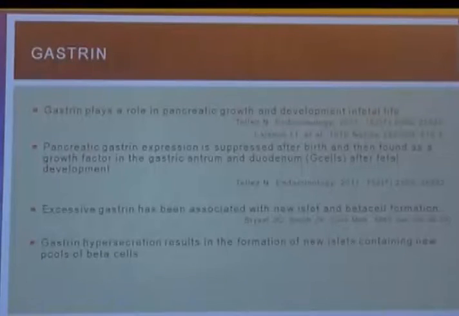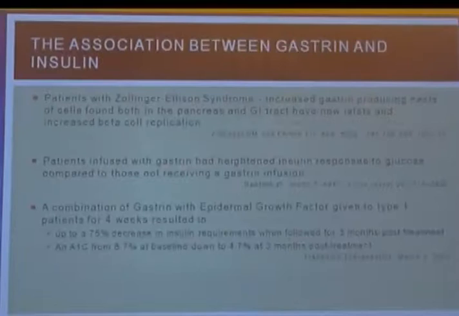Finally, gastrin. Well, gastrin plays an important role in pancreatic growth and development in fetal life, all of us know. The pancreatic gastrin expression is suppressed after birth and then found as a growth factor in gastric antrum and duodenum after fetal development. Excessive gastrin has been associated with new islet and beta cell formation, and gastrin hypersecretion results in formation of new islets containing new pools of beta cells.